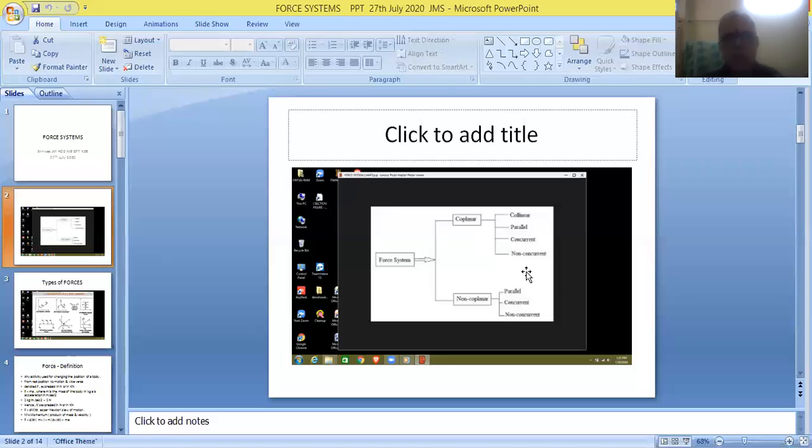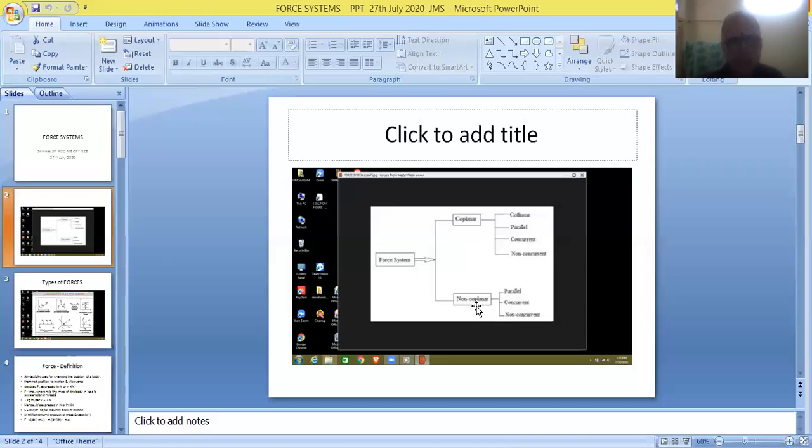So, friends, we can frame around 6 definitions: coplanar collinear forces, coplanar parallel forces, coplanar concurrent forces, and again coplanar non-collinear forces, coplanar non-parallel forces, coplanar non-concurrent forces. So, friends, we can prepare definitions of all these terms. And similarly, we have again 3 categories.